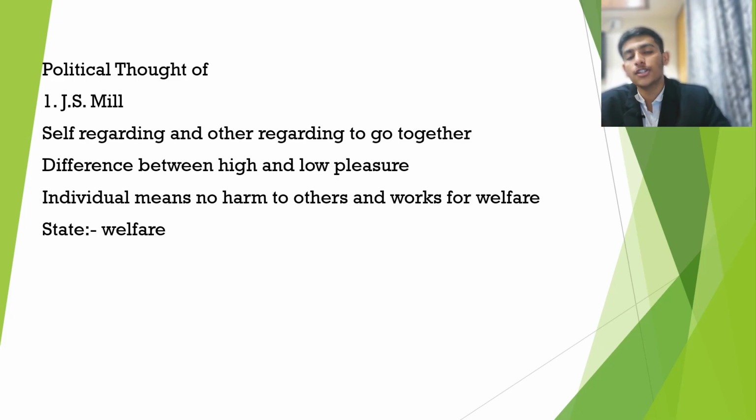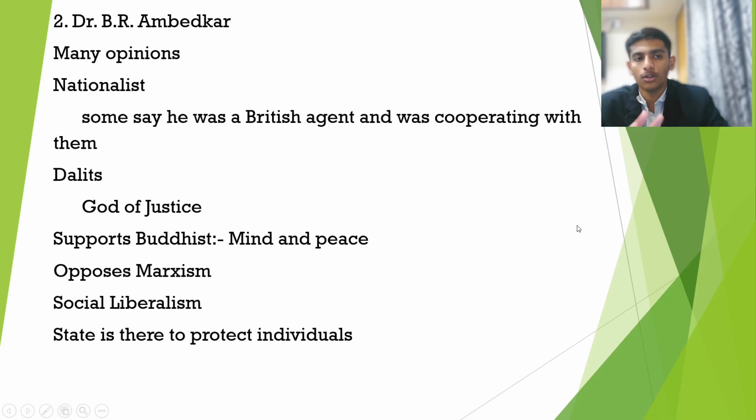Then we understand there is a difference between high and low pleasure, so we can clearly distinguish them. This is the political theory of J.S. Mill. And lastly, an individual should cause no harm to others and only work for the welfare of others, and the same goes for the state as well. Next, the political theory of Dr. B.R. Ambedkar, what his political thought was.